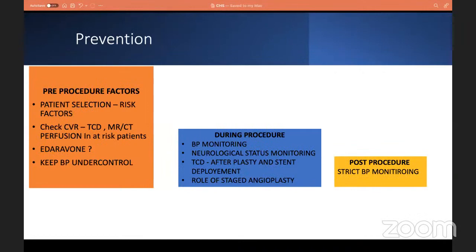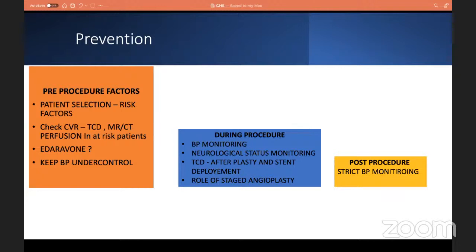So overall, to prevent cerebral hyperperfusion, consider the pre-procedural risk factors, each point like patient factors and then imaging findings, prior to going for revascularization, and check the cerebral vascular reserve by TCD or perfusion images. Edaravone, not sure whether it has benefit or not, but can be considered, and keep the BP under control pre-procedure, during the procedure, and even after the procedure.